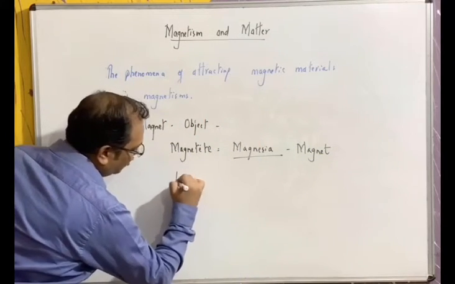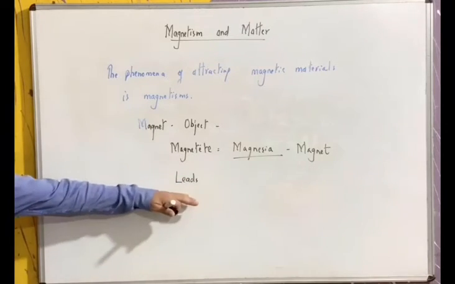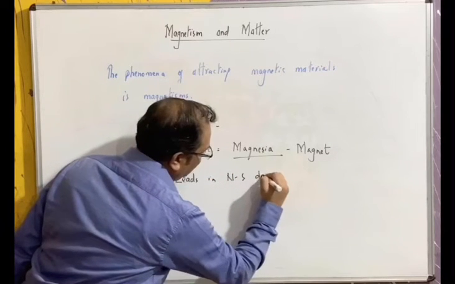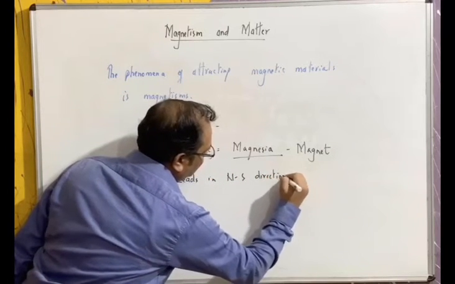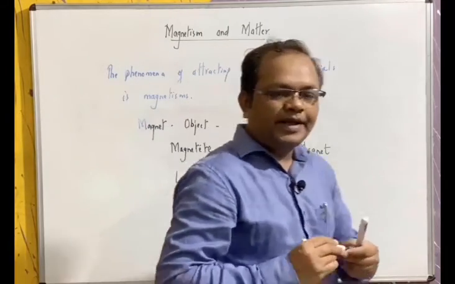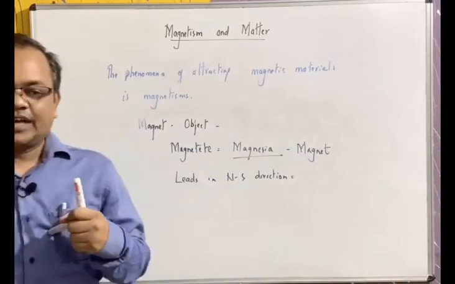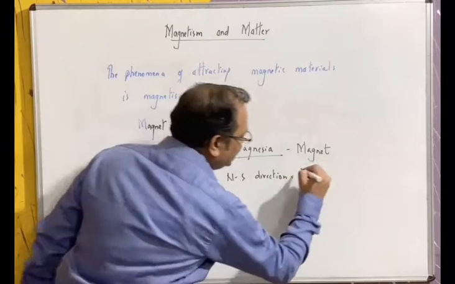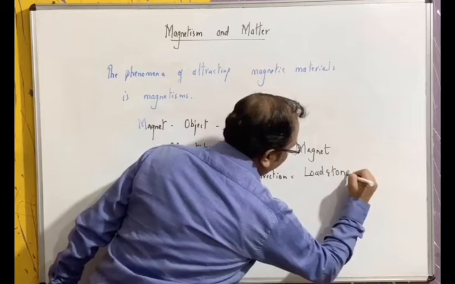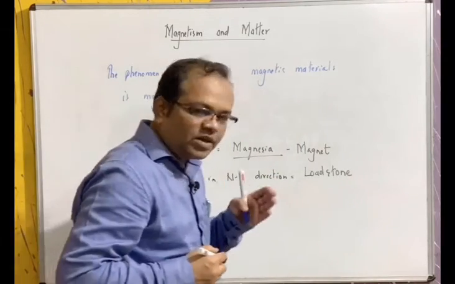Because of this property, Chinese people were using it for finding the direction. So magnets were also known as lodestone, from the name leading stone.